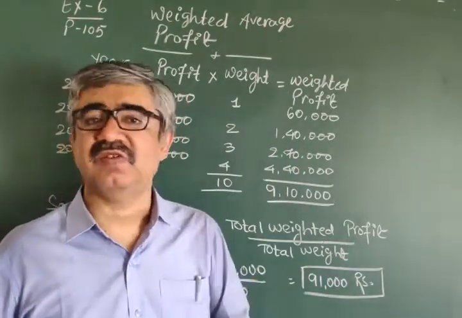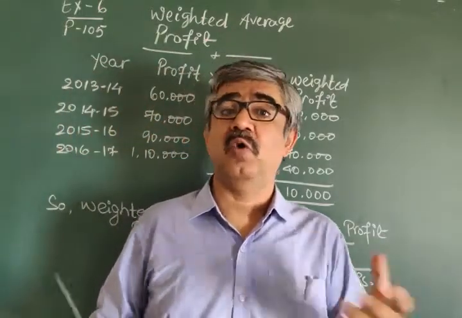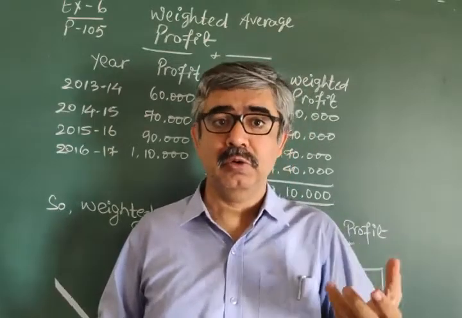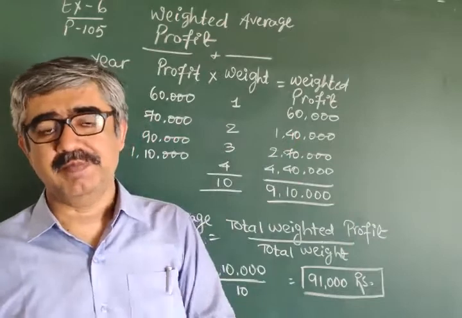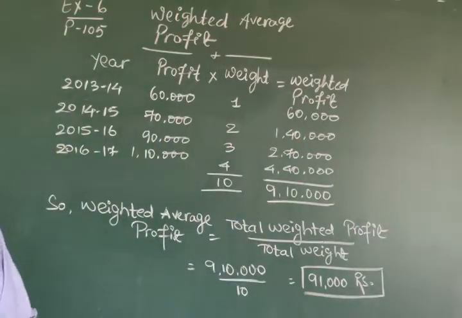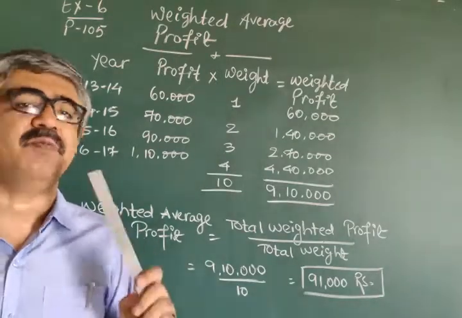The information is not given in the question, and there are no hidden words or hints on the basis of which you can find goodwill. Let's go through the question first. From the following information, find out weightage average profit.